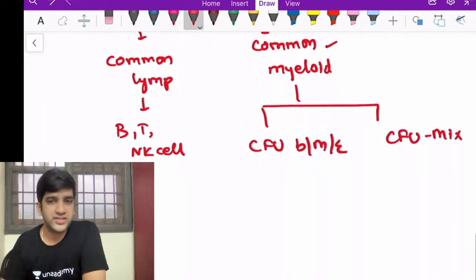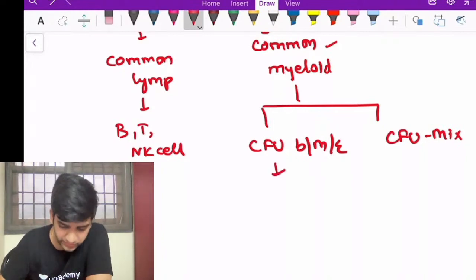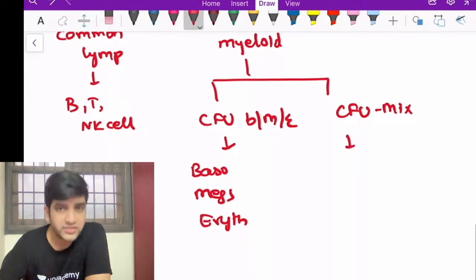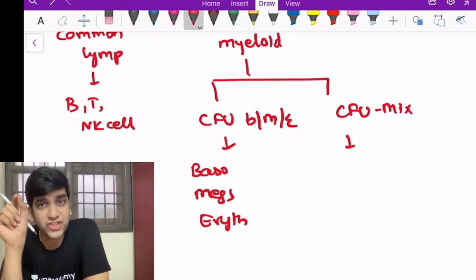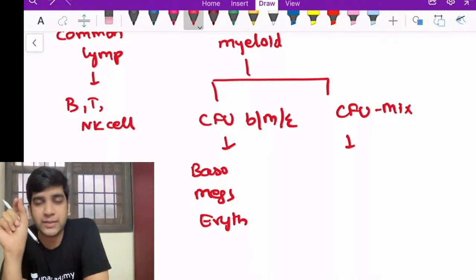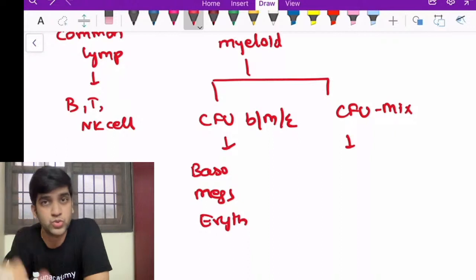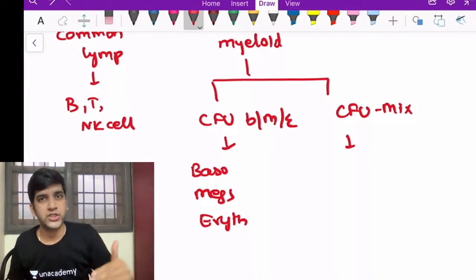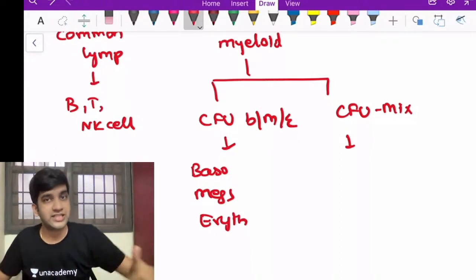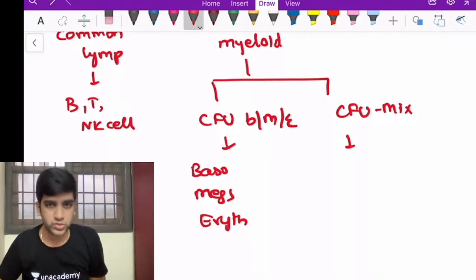These three will give rise to, as the name says, basophils, megakaryocytes or platelets, or erythroid or RBCs. Fine. The CFU mixed gives my granulocytes. In general, when I say granulocytes, I call them only neutrophils. It's not all the granulocytes. For all intents and purposes, when you're discussing leukemia, granulocytes means neutrophils, fine?